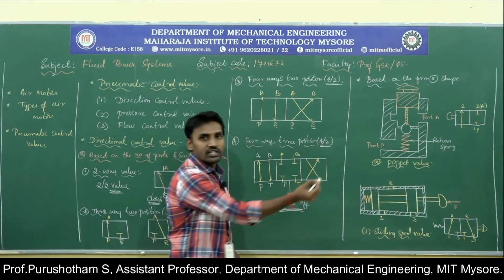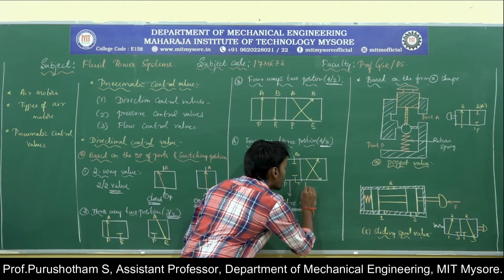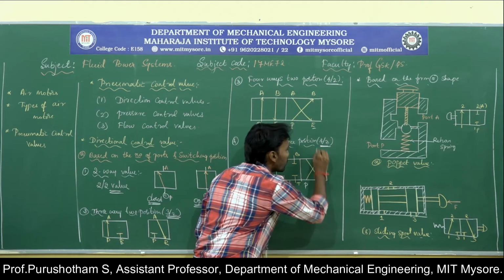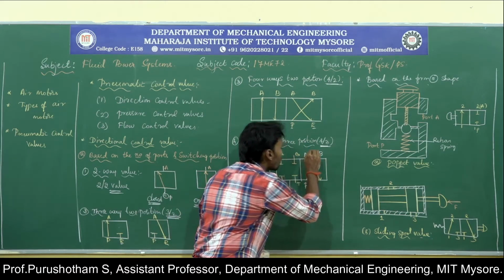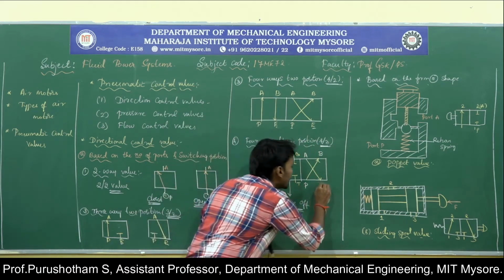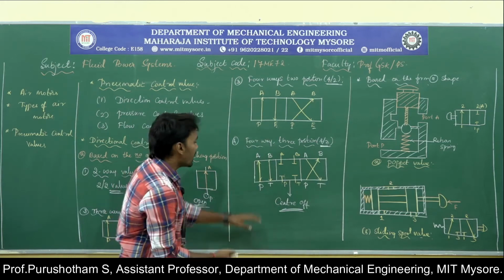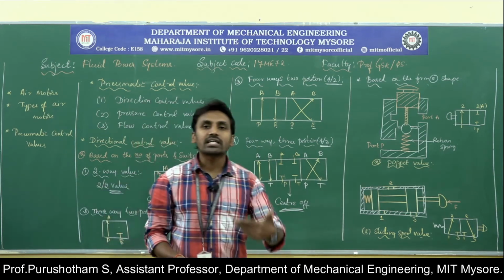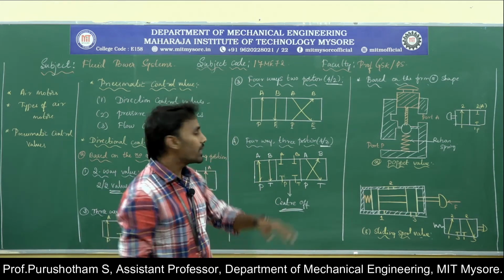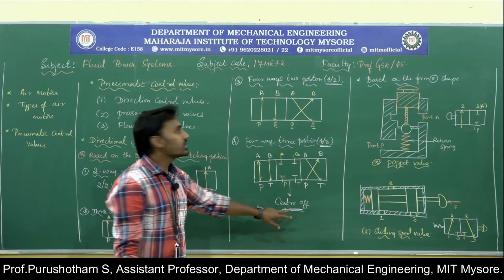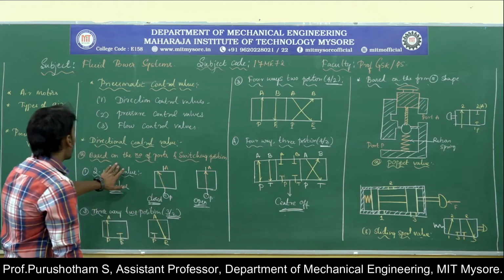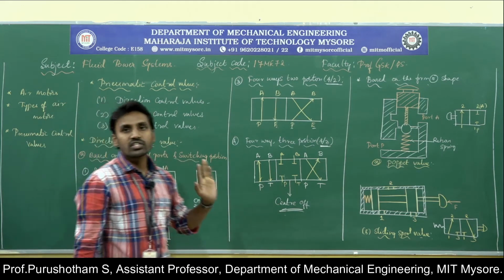If you want to get the retraction, then the fluid from the pump is going to enter the outlet port B, and the fluid already present in the outlet port A is going to enter the tank. In this way, we can hold the extension or retraction in a double acting cylinder by using this center position. So this is based on the number of ports and switching positions.